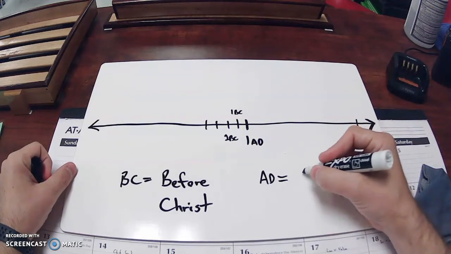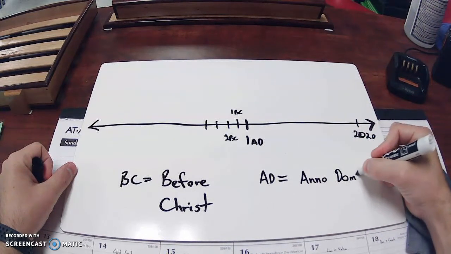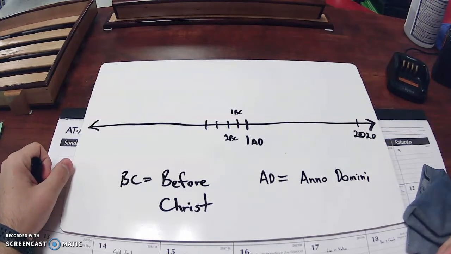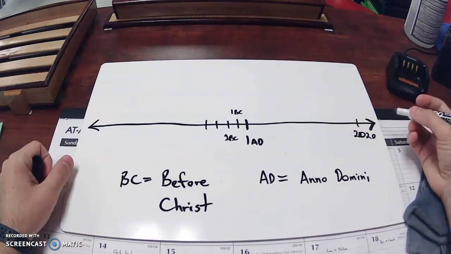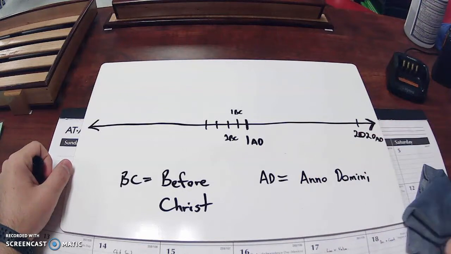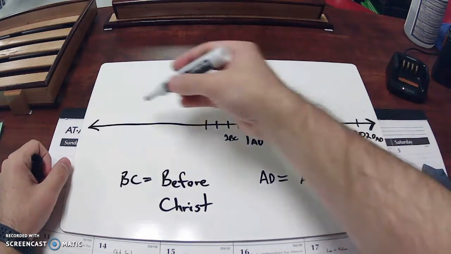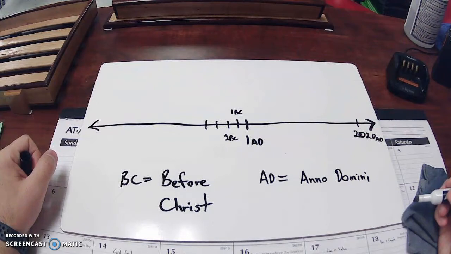AD comes from a Latin phrase. And that Latin phrase is Anno Domini, which translated from Latin means in the year of our Lord. So from the birth of Jesus in 1 AD to even today in 2020, which we don't put down here, but we are still in the AD era, that's all in the year of Jesus. Even after Jesus' death, according to Christianity, it's still in the time frame of Jesus. Whereas everything before, even going all the way back to the age of the dinosaurs and whatnot, is the BC era.